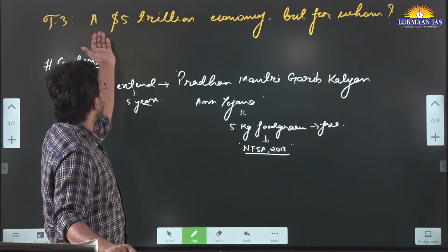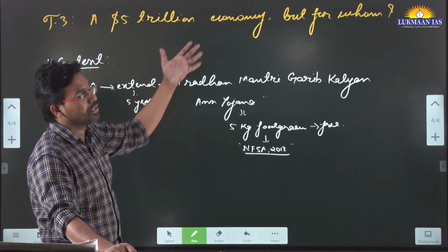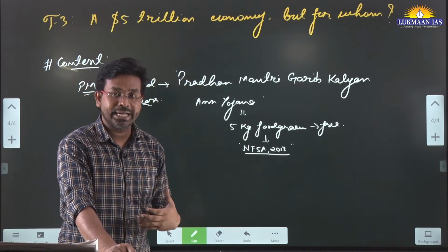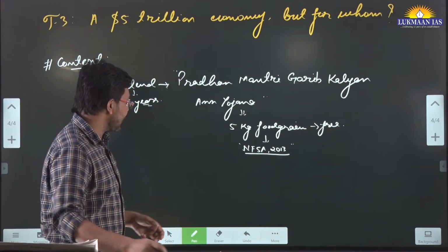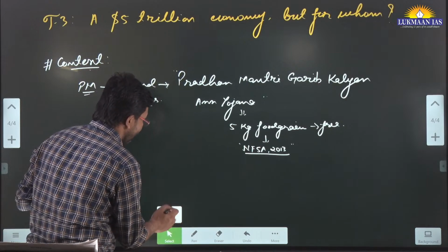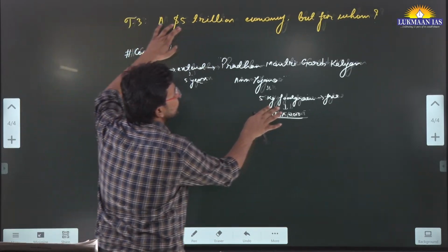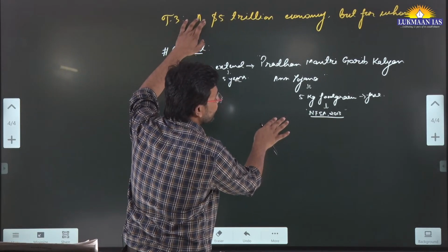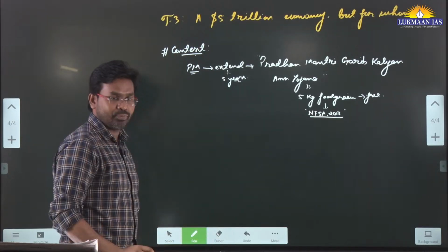But in this article, the author says, a $5 trillion economy. The government of India has a vision that we want to create a $5 trillion economy. We want to become the third largest economy in the world.